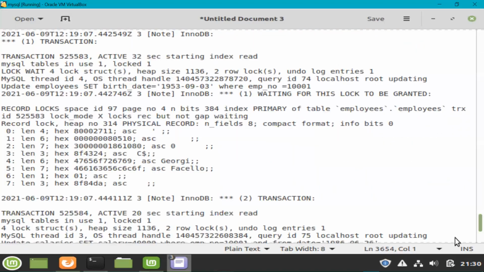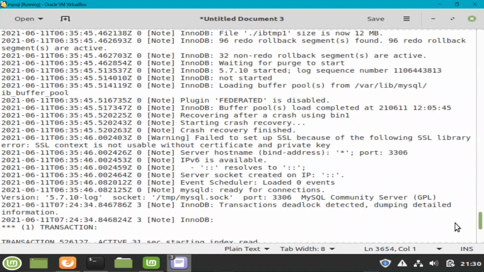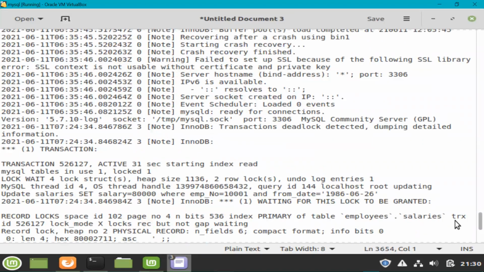Okay, there is lots of information copied, but I'm only interested in the deadlock transactions. Let me go up a little, and you can see an entry here which says transaction deadlock detected, dumping detailed information. So this is where you have to start, and then you can find exactly the same information here as well. But this time it will write each and every deadlock.